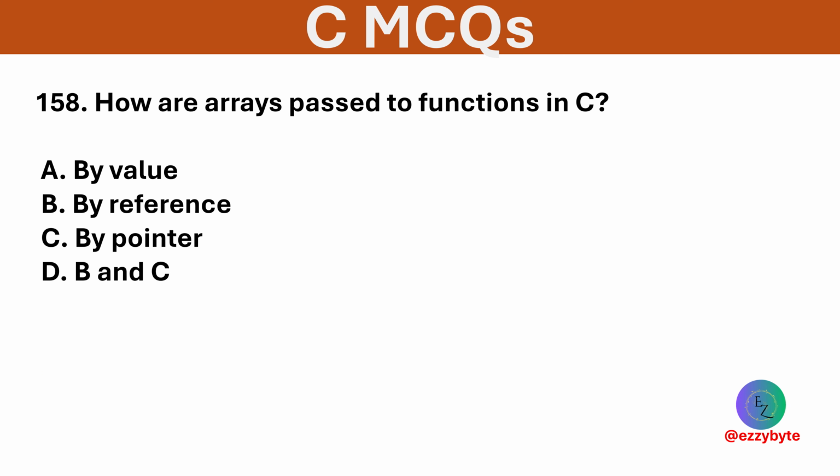How are arrays passed to a function in C? Options are by value, by reference, by pointer, and B and C. Option D is correct. When you pass an array to a function, it turns into a pointer to the first element.